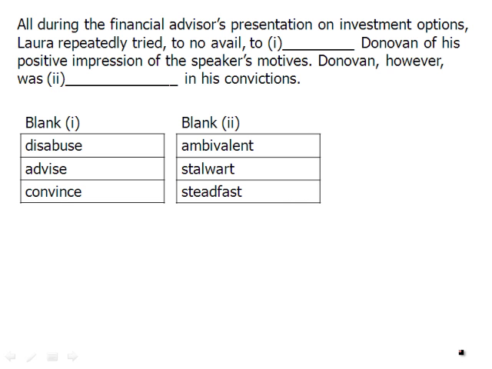All during the financial advisor's presentation on investment options, Laura repeatedly tried, to no avail, to blank Donovan of his positive impression of the speaker's motives. Donovan, however, was blank in his convictions.